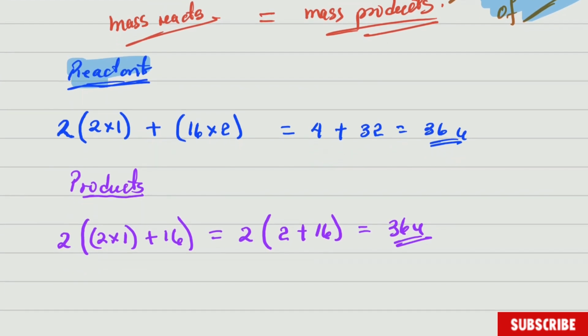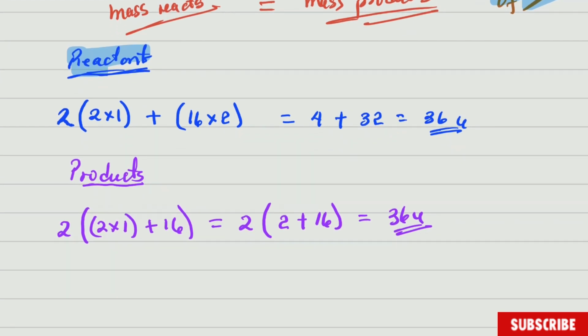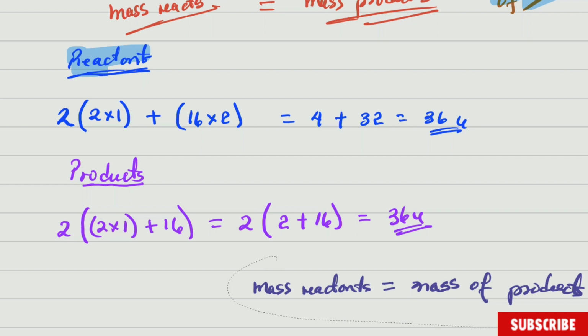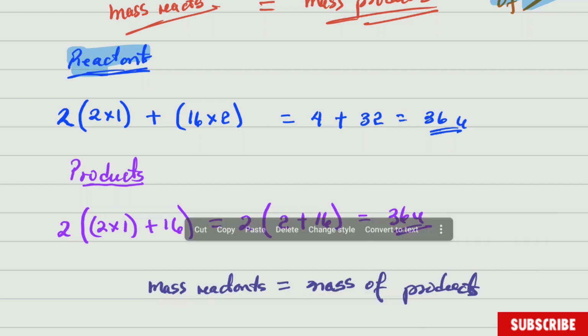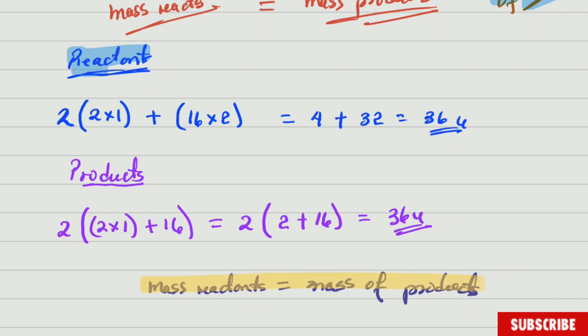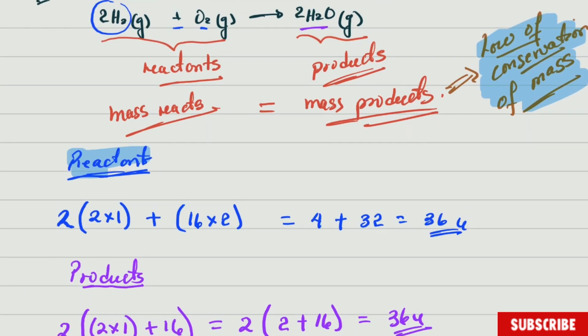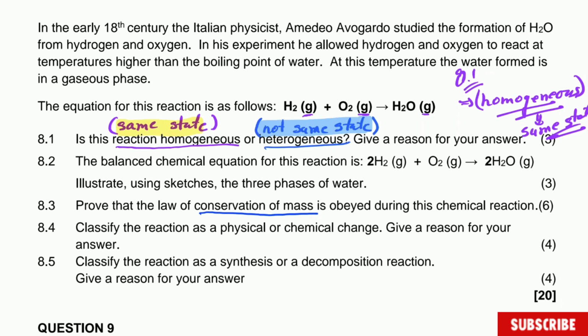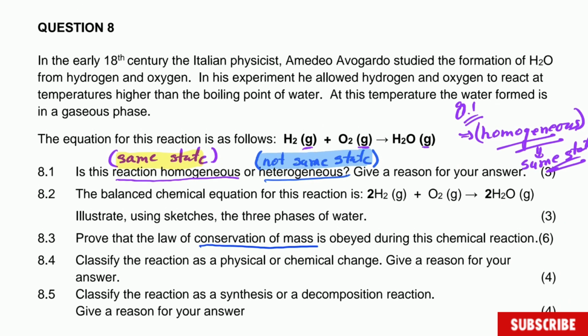And you can see now that the mass of reactants is equal to the mass of products. All right, there we go. Let's move all this one a little bit to the right. There we go. Mass of the reactant is equal to the mass of the products, guys. And this one is the law of conservation of mass they ask us to do. It's very, very simple. Now question 8.4 also is quite new for some learners.